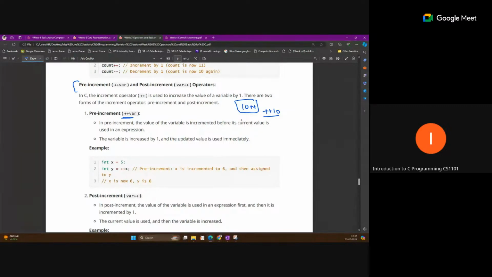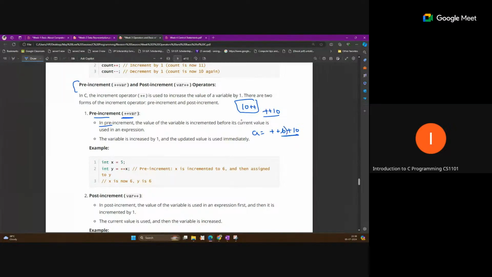And the operation is, pre-increment means if you are writing like a equal to plus plus b plus 10. In pre-increment the value of the variable is incremented before its current value is used in the expression. Here b plus 10 is the expression.